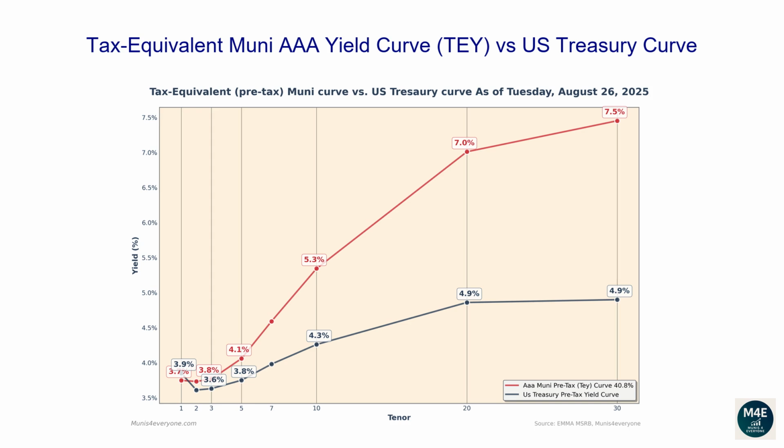Let's now go over the tax-equivalent Muni AAA yield curve versus the US Treasury Curve. The reason why investors and financial professionals care about Muni's tax-equivalent yields is to simply have the ability to compare them against US Treasury yields, which are pre-tax yields. Observing the current graph, we can see there are some parts of the tax-equivalent Muni curve currently trading above the Treasury curve. For example, if you wanted to buy a 30-year bond, a AAA Muni bond would yield 7.5% compared to a lower yield of 4.9% from a Treasury bond.